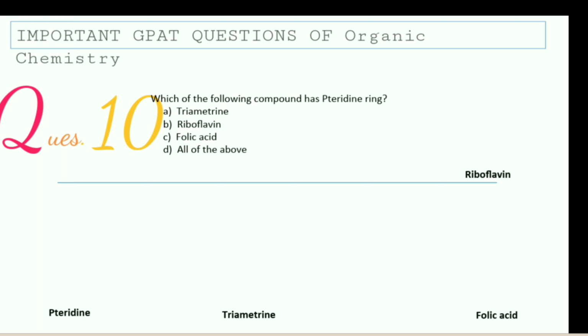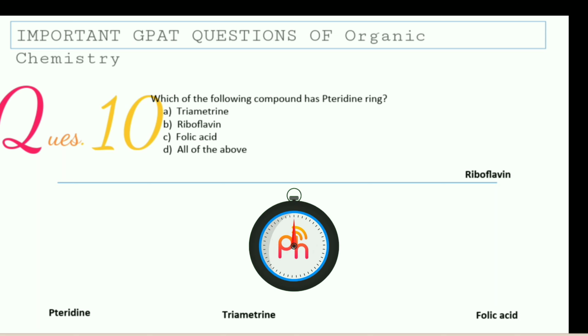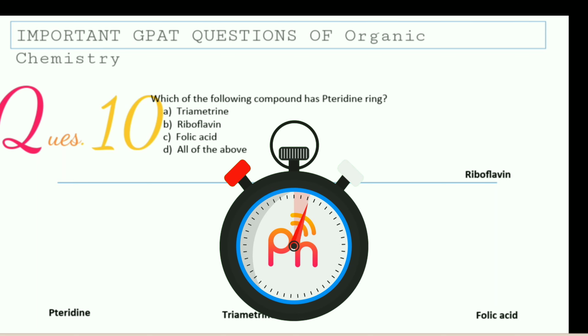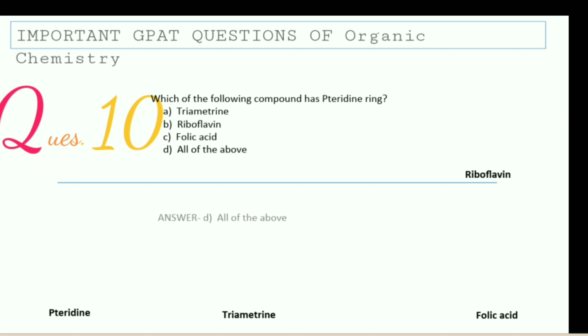So the last question is, which of the following compounds has a piperidine ring? The options are trimetrexate, riboflavin, folic acid or all of the above. So your time starts now. The correct answer is all of the above.